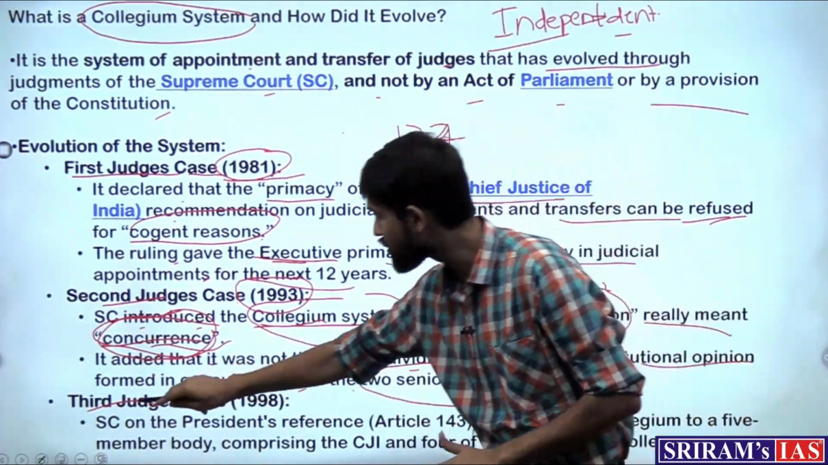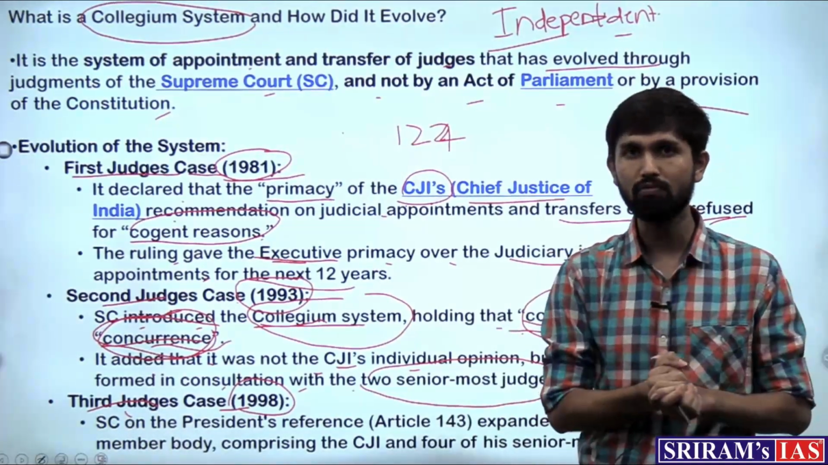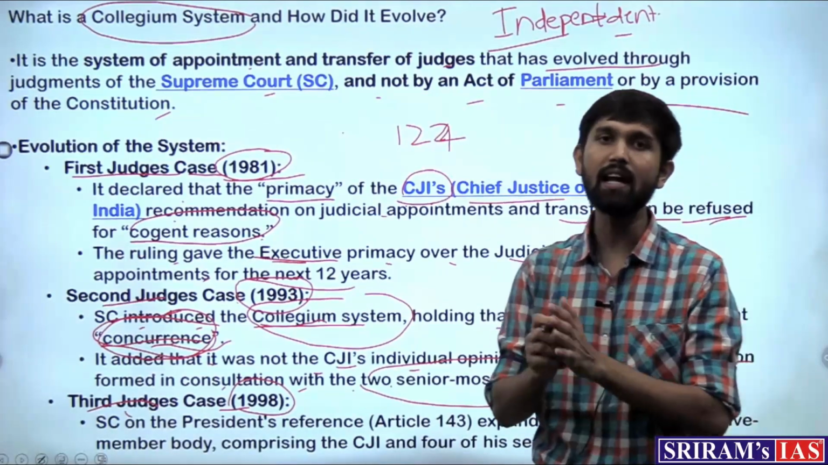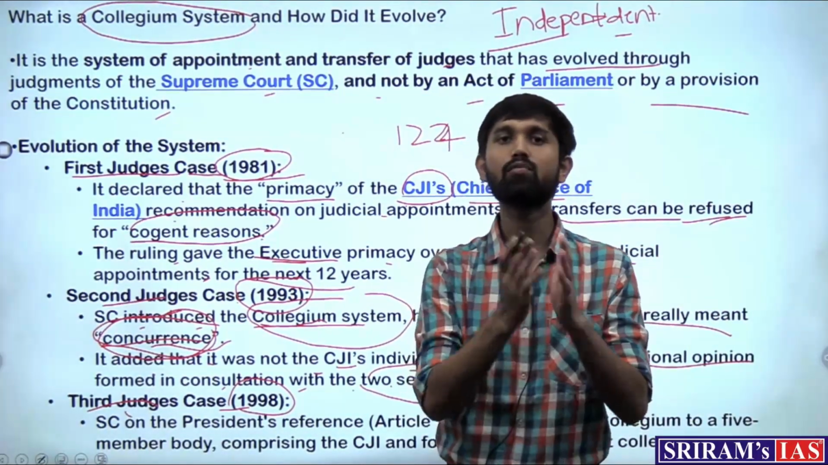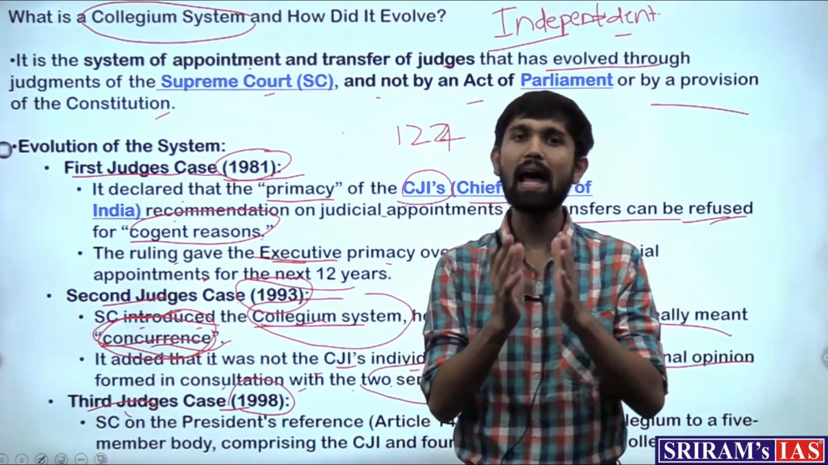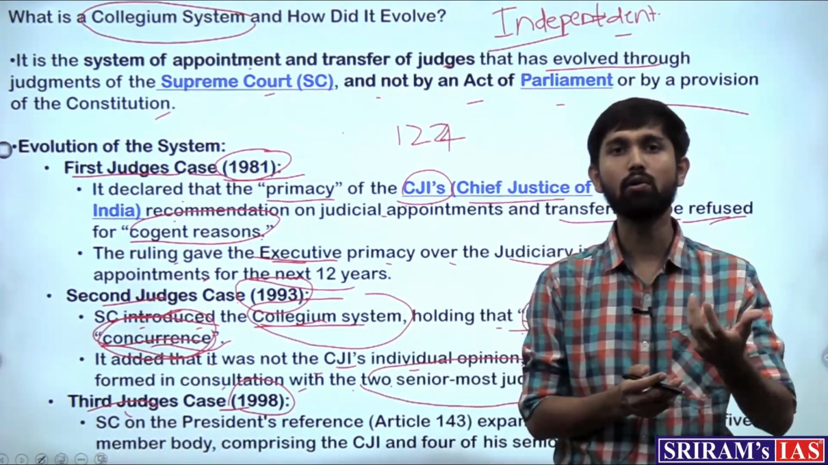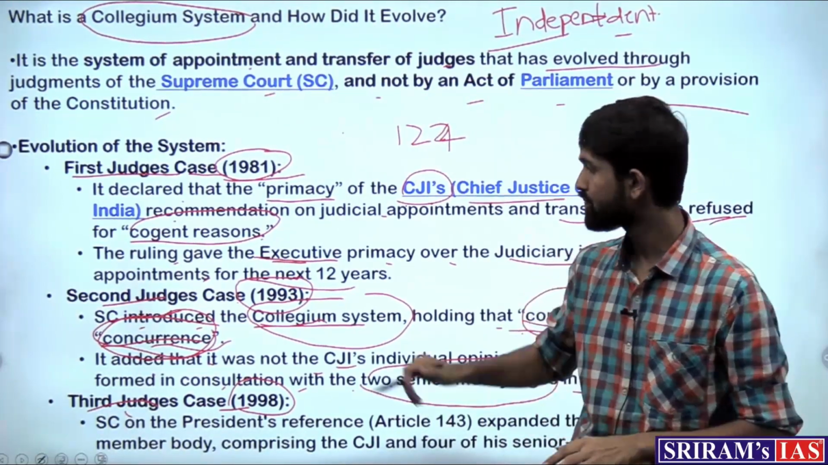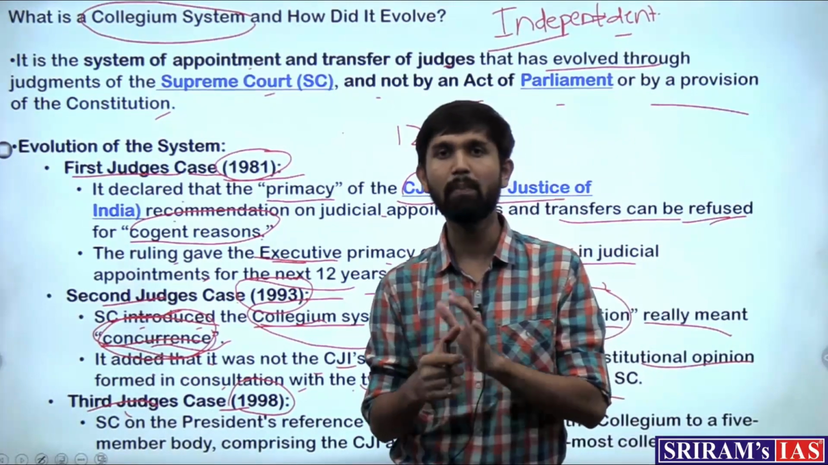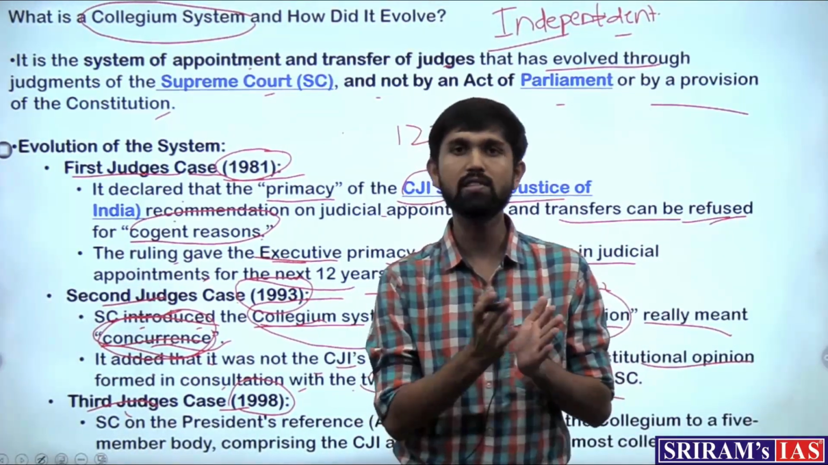And then the third judge's case happened in 1998, where the size of the collegium system was increased from 3 to 5, which means that apart from the CJI, there would be 4 other senior most judges forming this collegium system, and they would decide who should be appointed as the High Court judge and the Supreme Court judge. So this was the scheme of developments of how the collegium system developed and who could decide on the matter.